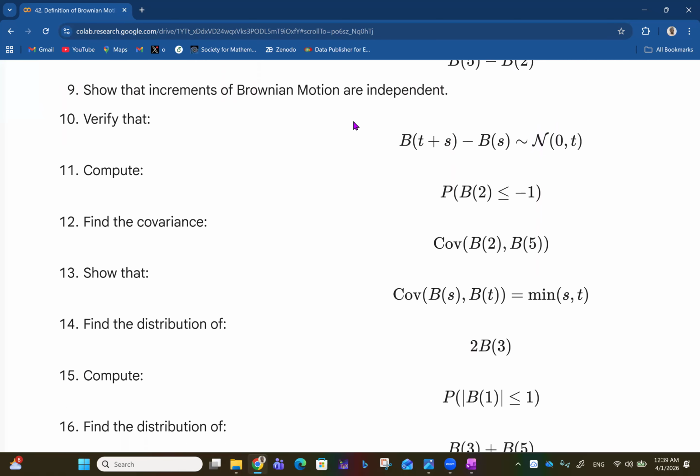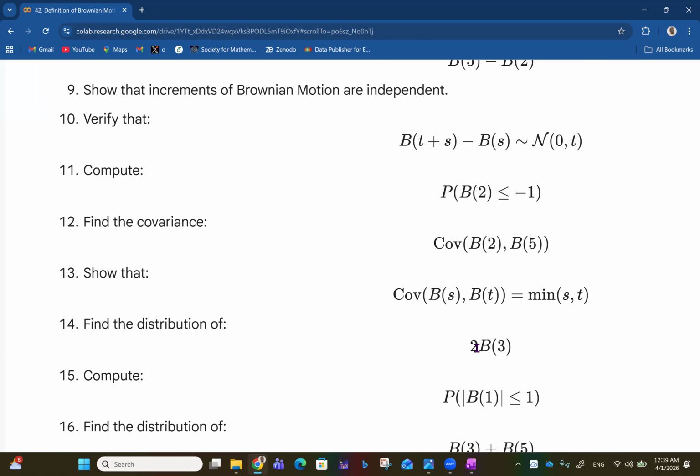So show that the increments of Brownian motion are independent. We saw that before. Verify this. So it's more or less like showing the same thing. Then compute the covariance of B2, B5. We are going to see all this as we go on later. Then show that the covariance of BS, BT is the minimum of S, T. We are going to see all that too.